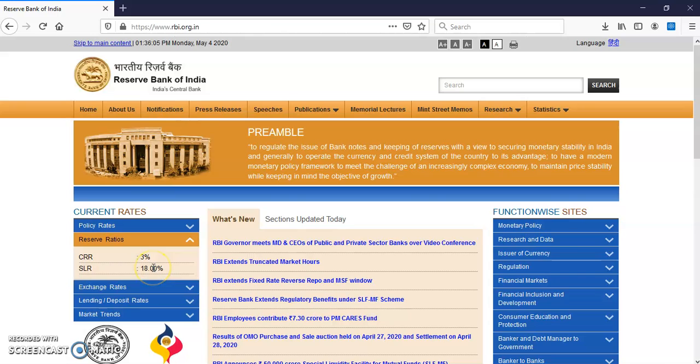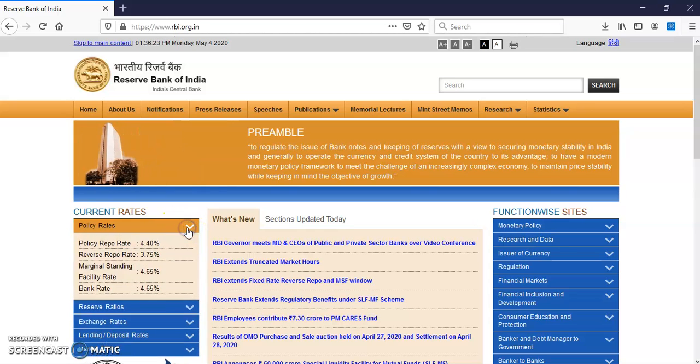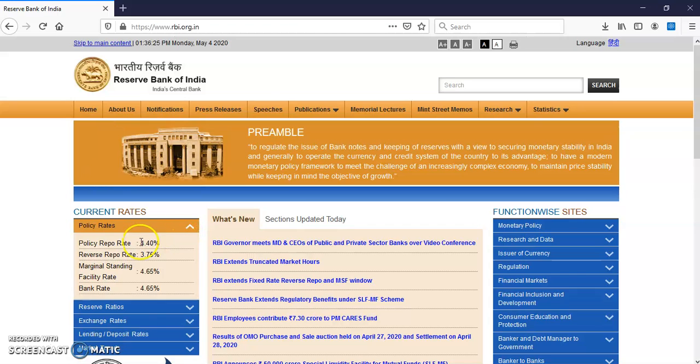This is 18%. It means if you have 10,000 rupees with a commercial bank, only 82% the bank can give as a loan. 18% the bank has to keep as reserve with itself. So these are the rates. There are different other rates we should know: the policy repo rate, bank rate, marginal standing facility rate, reverse repo rate. Before starting the topic, let me brief you on what the bank rate is.